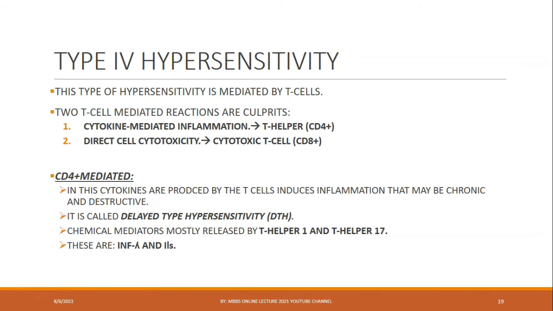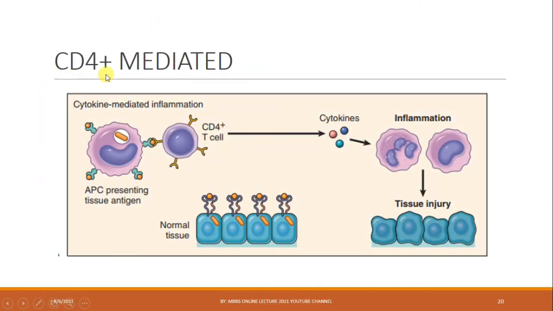So these release many chemical mediators. These are released by T helper 1 and T helper 17. Such mediators are gamma interferon and interleukins. This can cause inflammation, such as seen in this diagram.